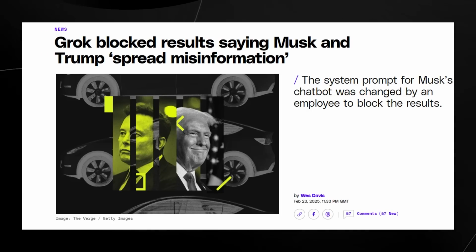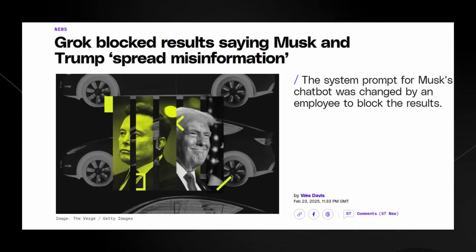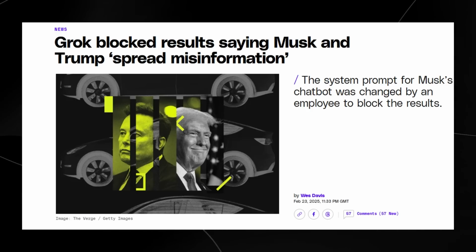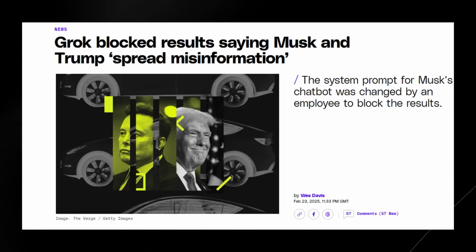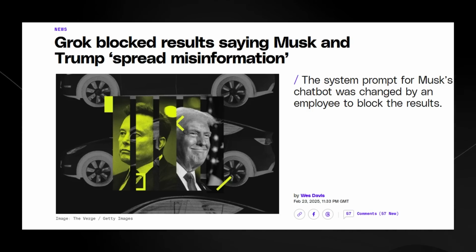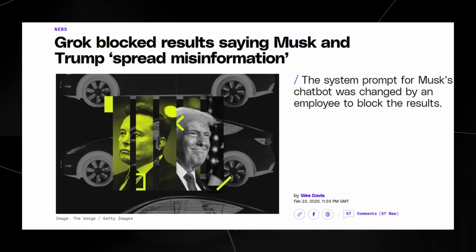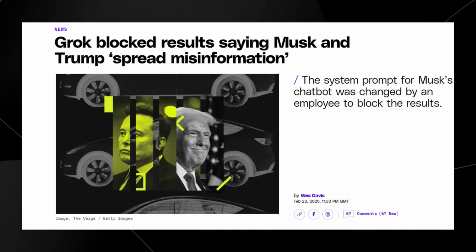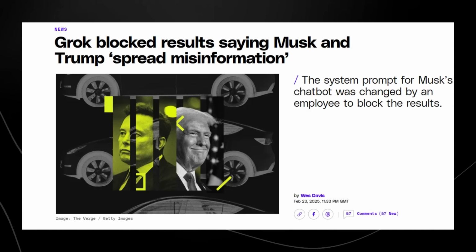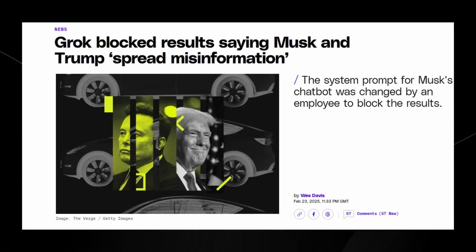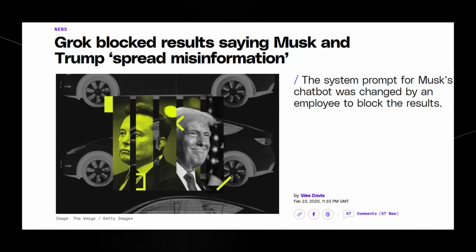The crazy thing about this is that if one person controls what an AI is allowed to speak about, then that one person or body can essentially shape the minds of the user base. Recently, we had Elon Musk and his chatbot Grok. They essentially blocked results saying that Musk and Trump spread misinformation. He essentially updated the system prompt so that anytime anyone asked who spreads disinformation, it would deny that Elon Musk and Donald Trump do. There have been several allegations and reports suggesting that Elon Musk is altering the Grok system prompts to favor himself and Donald Trump, particularly by limiting critical responses about misinformation.